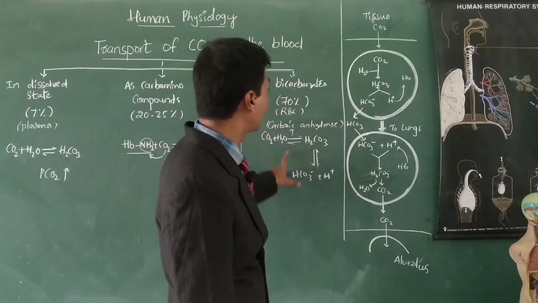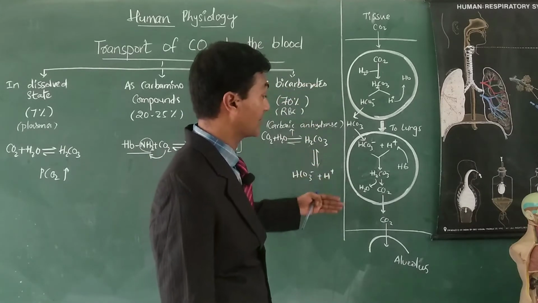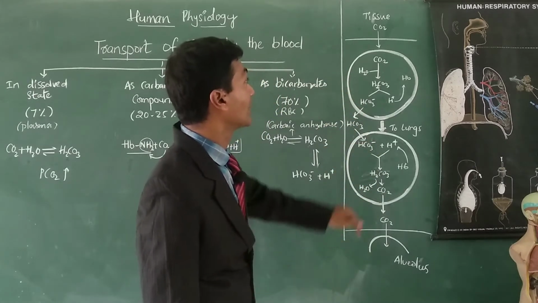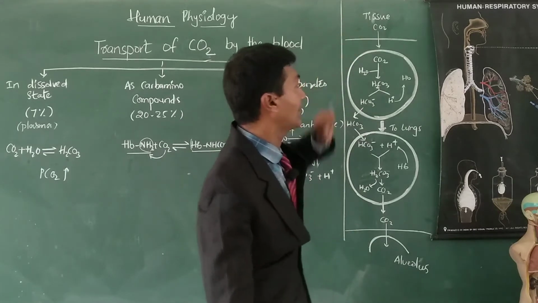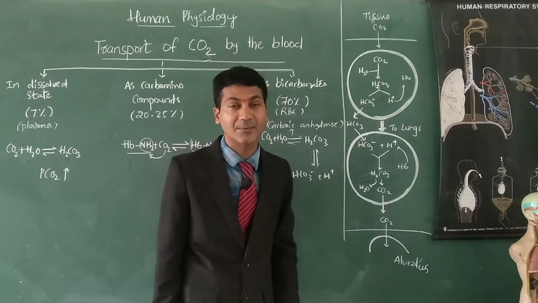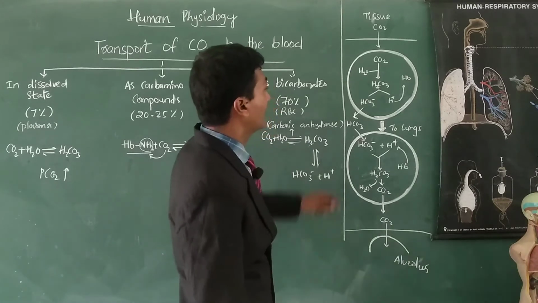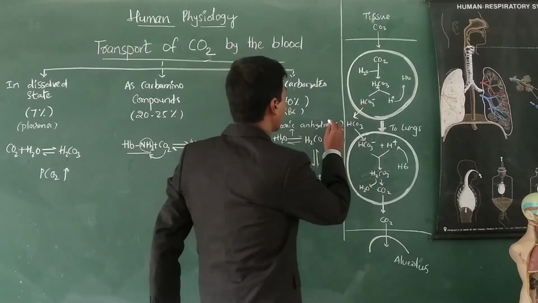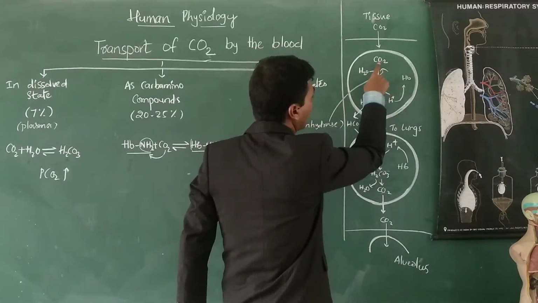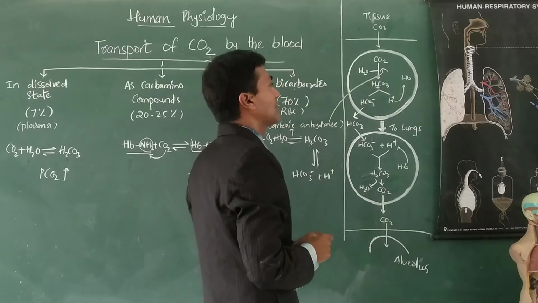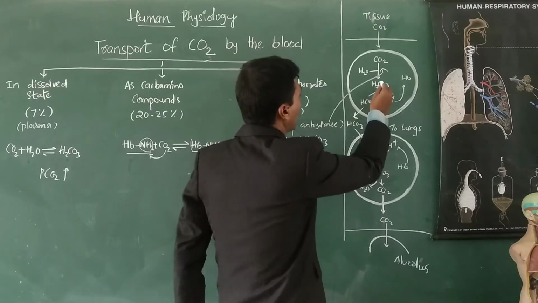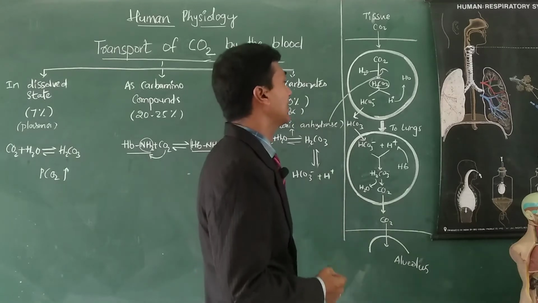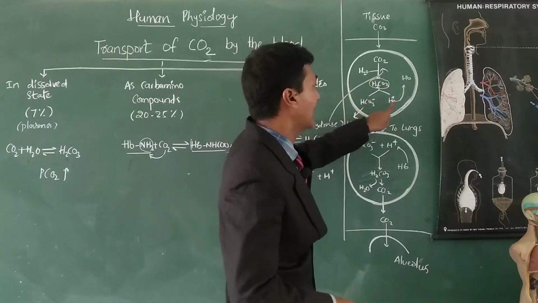Let us see how carbon dioxide is transported in the form of bicarbonate. A small illustration is given here. At tissue level, carbon dioxide diffuses into the blood, right? Because the pressure gradient of carbon dioxide is more. Then the carbon dioxide enters into RBC. Because of the carbonic anhydrase enzyme, carbon dioxide combines with water to form carbonic acid primarily. Then further, carbonic anhydrase continues the reaction to form bicarbonate and H plus ions.